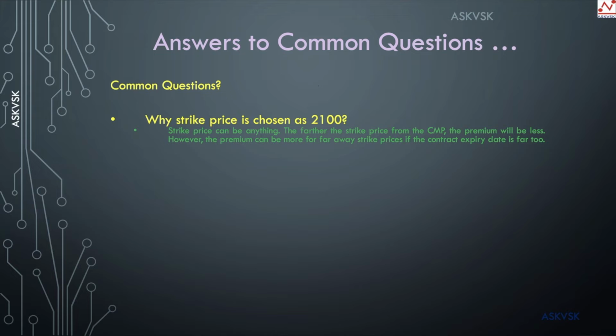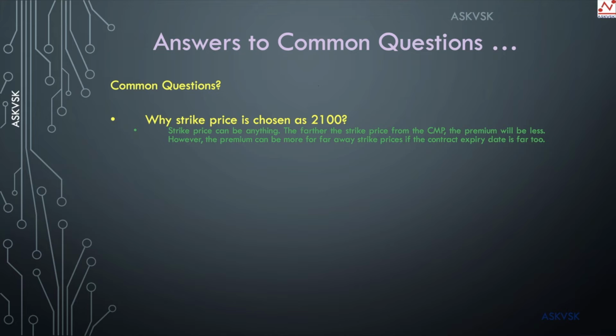Because the probability of the Reliance share reaching 2100 is much higher than it reaching rupees 2200 by the end of the month, right? And similarly, if you go even further, like 2300 or 2400 or 2500, the premium that the seller can collect will be much less.